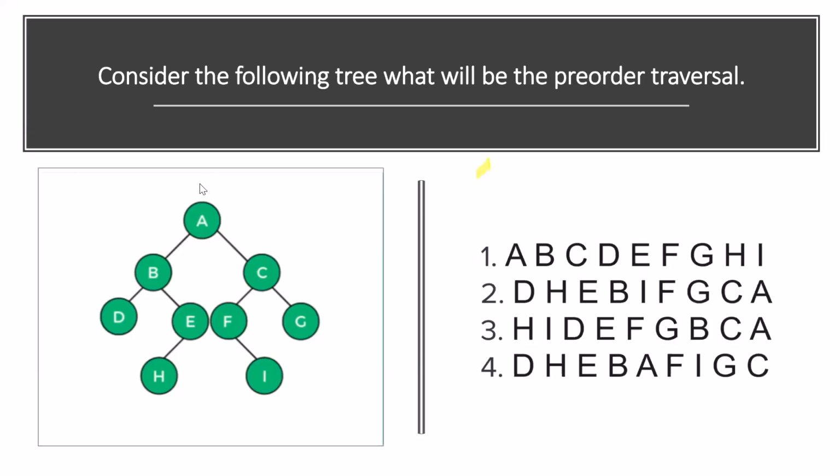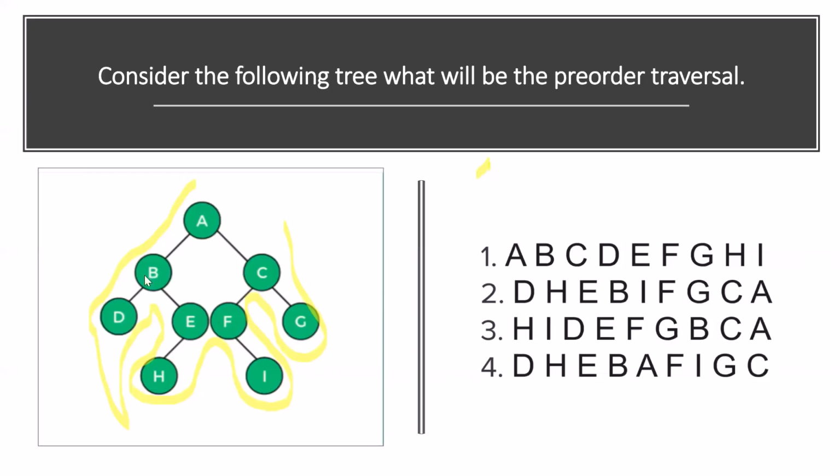The pre-order traversal for this tree will be actually A, B, D, then E, H, F, I, C, and G. Because as we are encountering a node for the very first time, we have to write it, since it is pre-order traversal. But we can notice that none of the options match it.